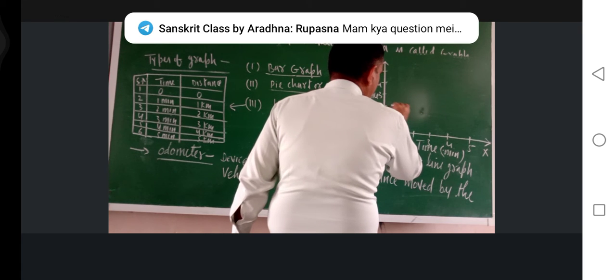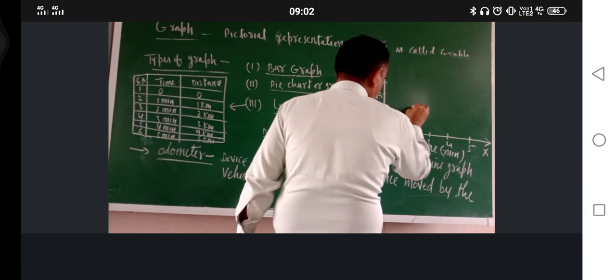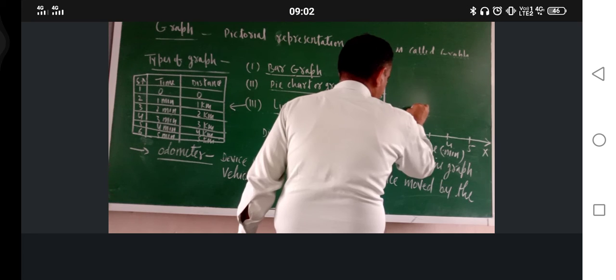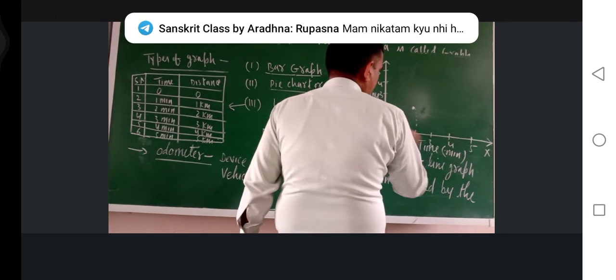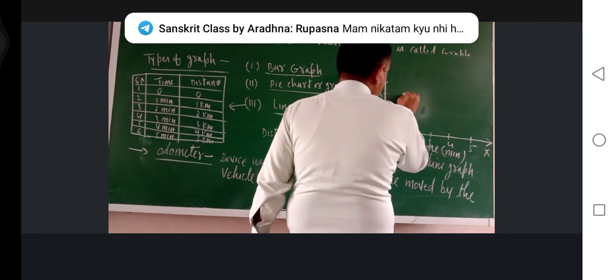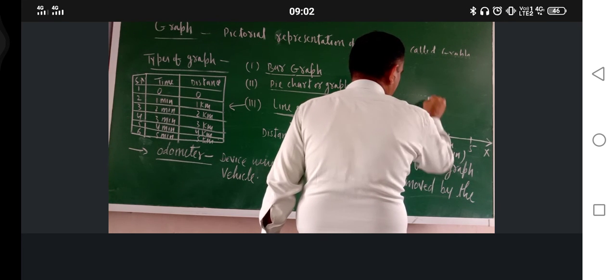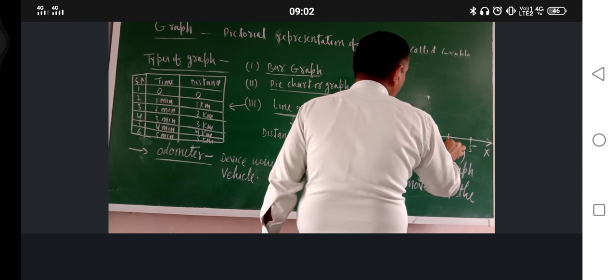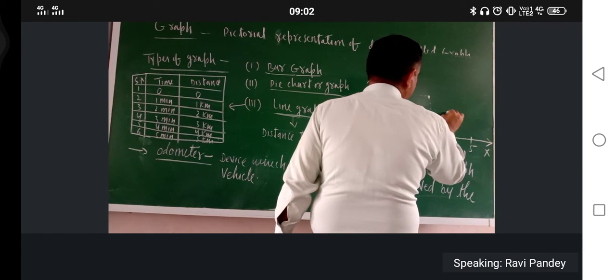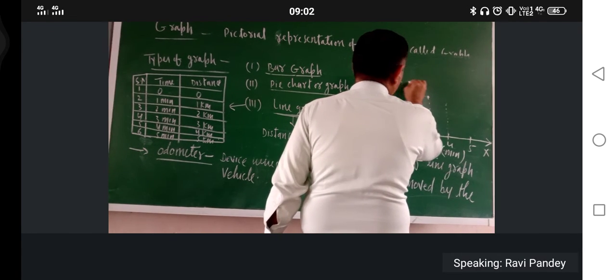At 2, just see, keep on this one. This is 2. Now at 3 minute distance traveled was 3 kilometer. At 4 minute distance traveled was 4 kilometer.